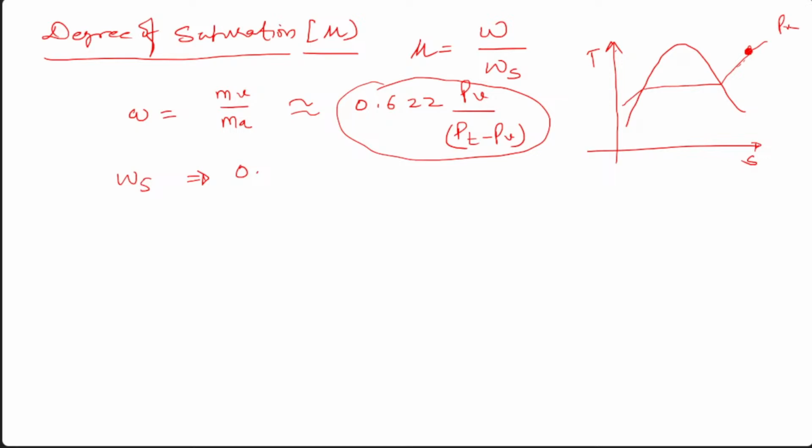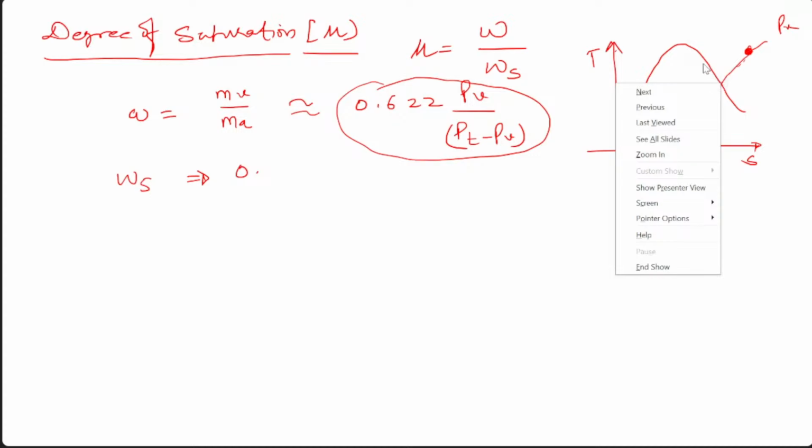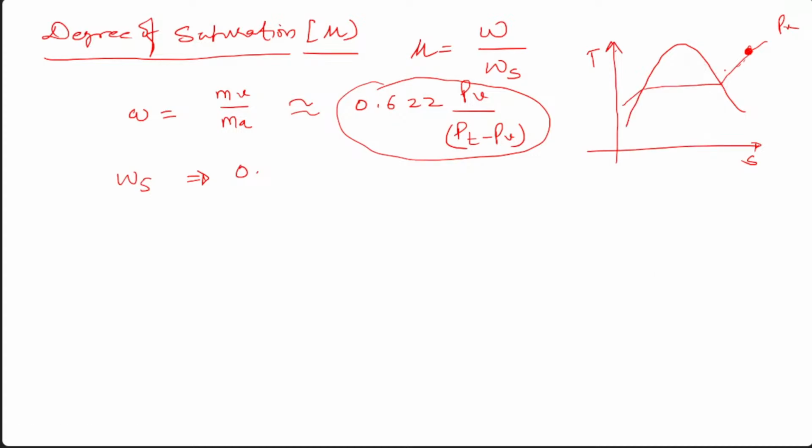But if you go down over here, because your partial pressure of vapor is increasing, in this case you will write 0.622, not PV but PVS, in the saturation state, divided by PT minus PVS. This is the PVS. Getting it? And this is at the same temperature. Means if you are here, this is the PVS.